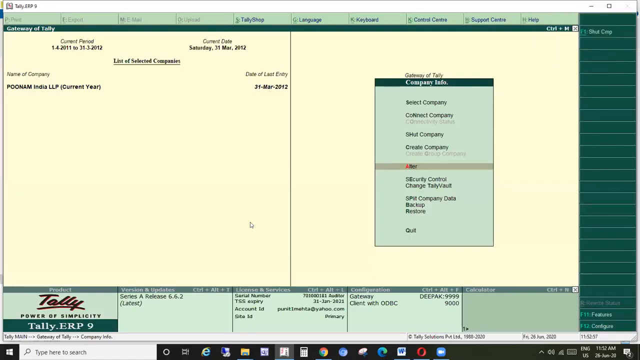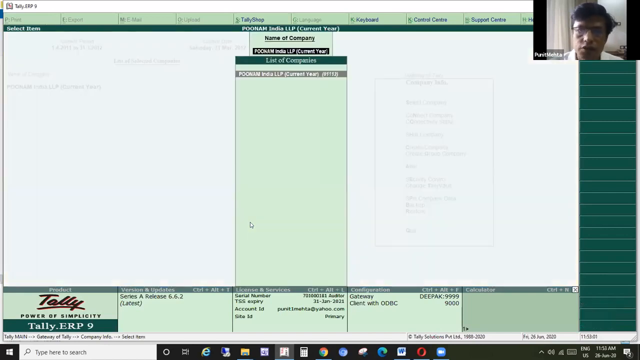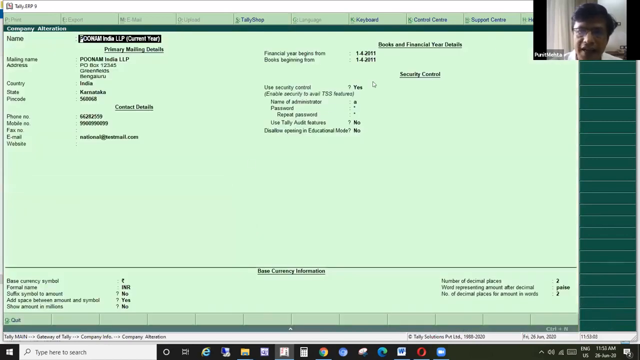You can start, Puneet. So to activate the audit and compliance menu, we go in the company menu and ensure that use security control is enabled as yes. Once we activate this security functionality, we need to give the administrator's name and password. Currently, because we are going to use this company repeatedly, I have given a very simple username and password. And then we can also use this Tally audit features.